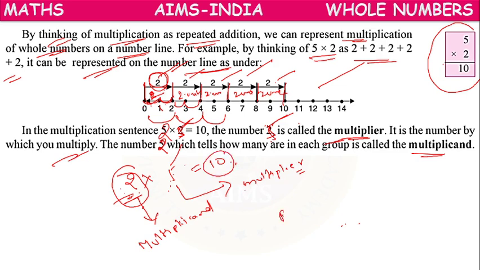And the result 10 is called product. Means the number of items in the group is called multiplicand. The number with which we are multiplying is called multiplier. And the result is called product.